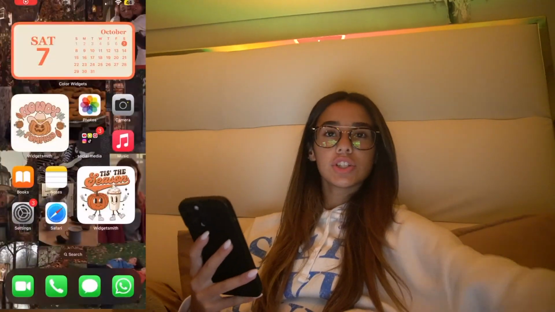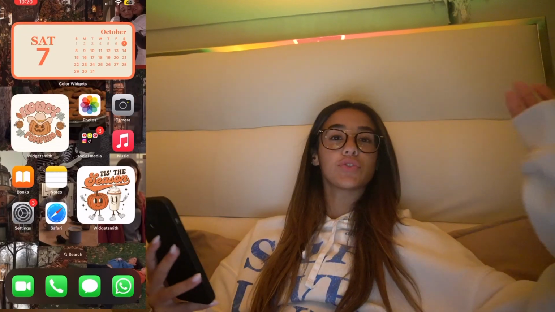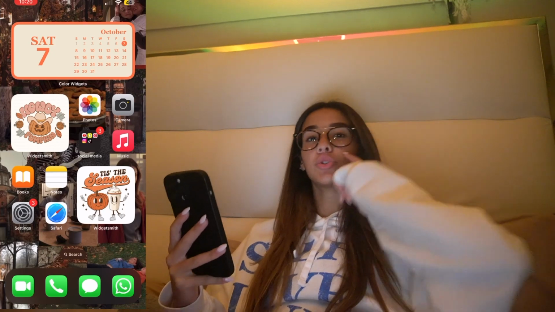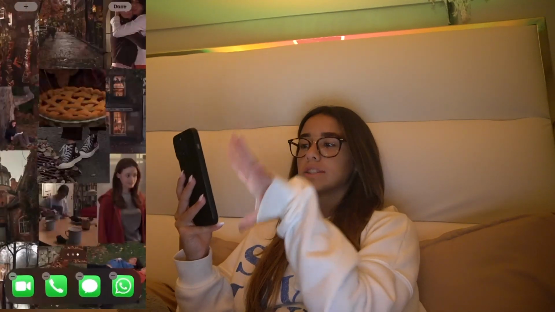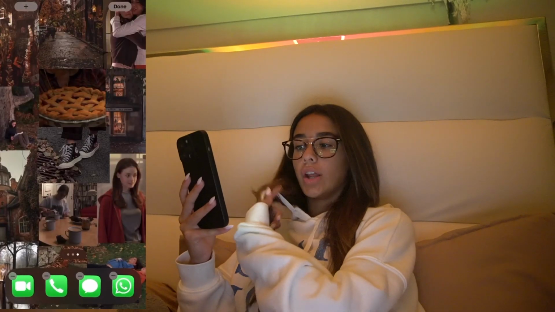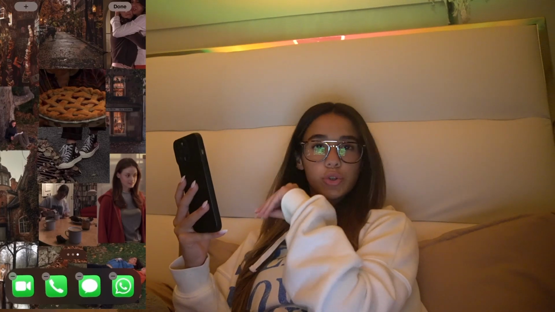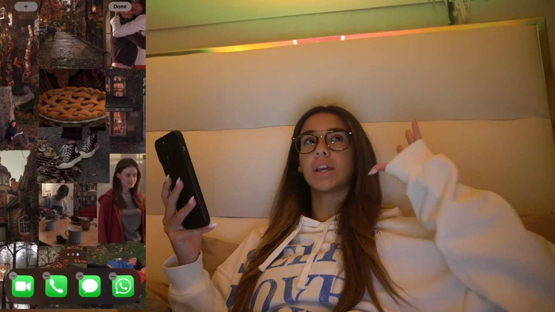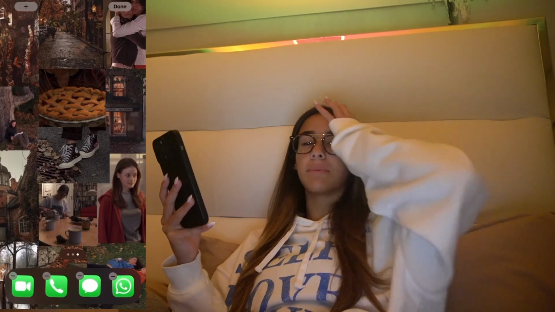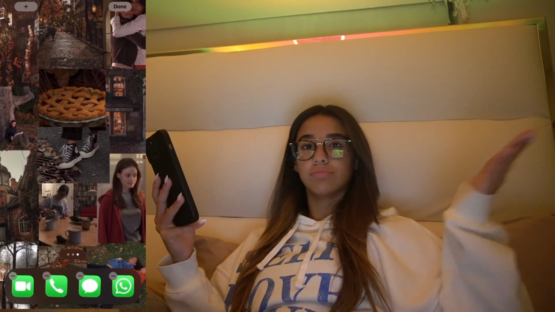Okay, so I just finished my home screen. This is what it looks like. I tried my best for the fall theme, and I think I did great, to be honest. So the background is just this little collage I found on Pinterest. It's like fall pictures and then Gilmore Girls little pictures are in there because if you don't know, Gilmore Girls is literally for the fall time. It is the best for the fall time, and that is exactly why I'm rewatching it now. I'm loving it. It's amazing vibes.